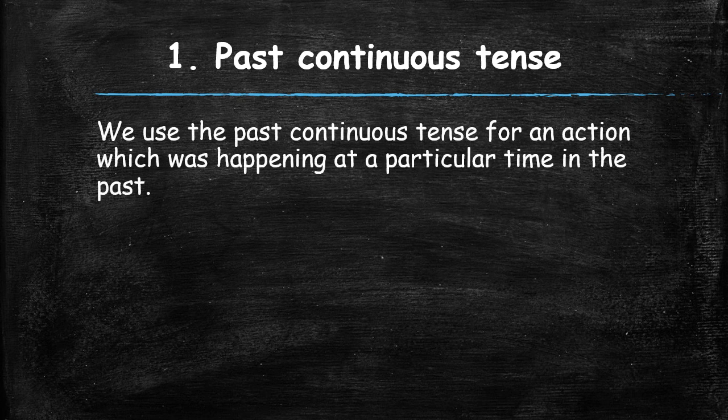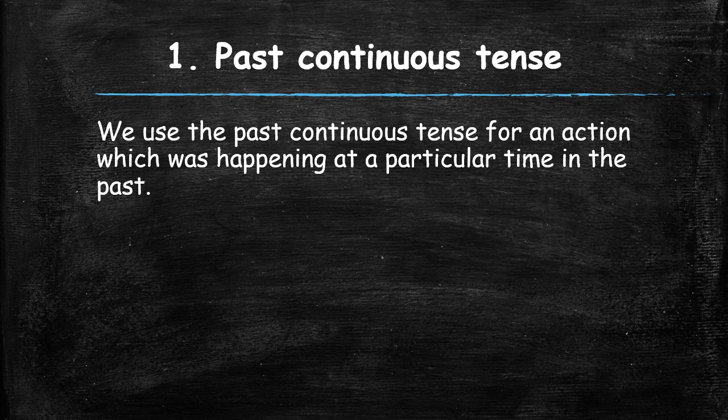We use the past continuous tense for an action which was happening at a particular time in the past. That means past continuous tense is used when the action was happening at a point of time in the past, or when an action was repeated frequently in the past, or an action that was a gradual development.